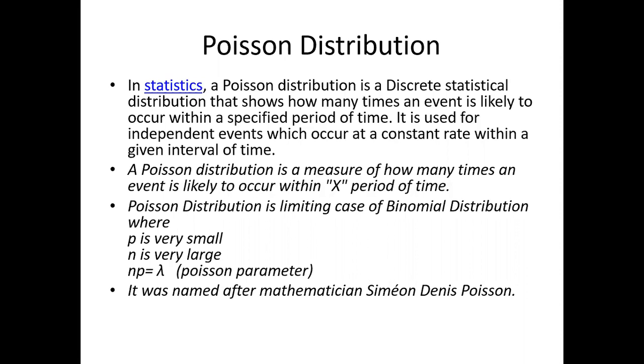It was named after the mathematician Simeon Denis Poisson. So we go for the Poisson distribution when p is very small and n is very large, such that np equal to lambda is finite.